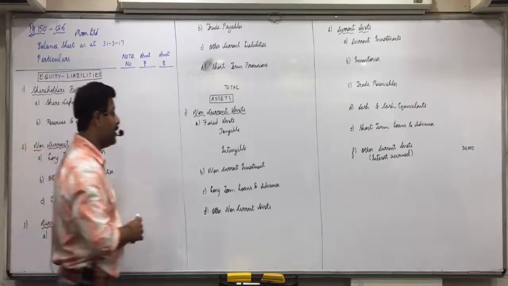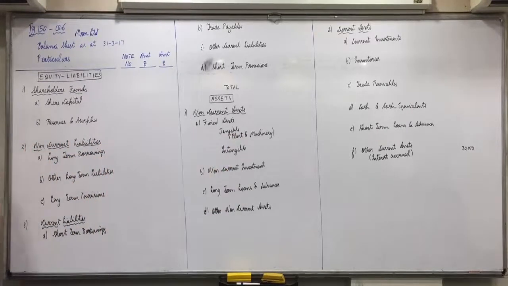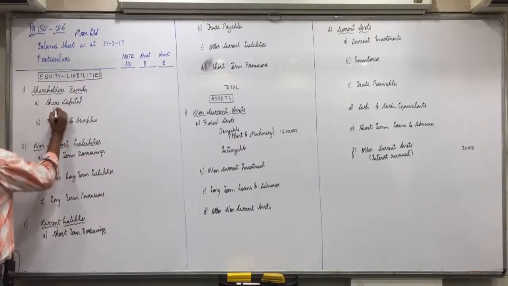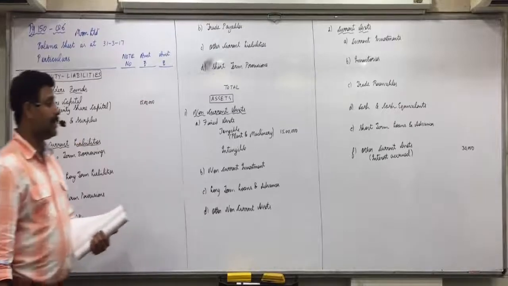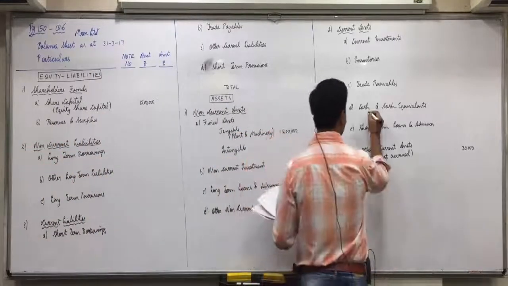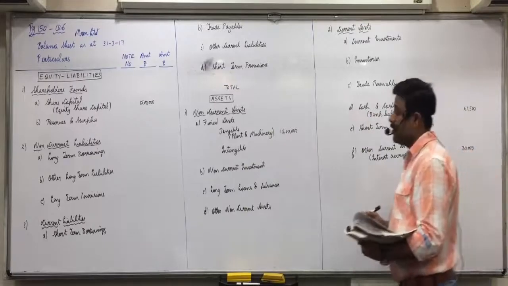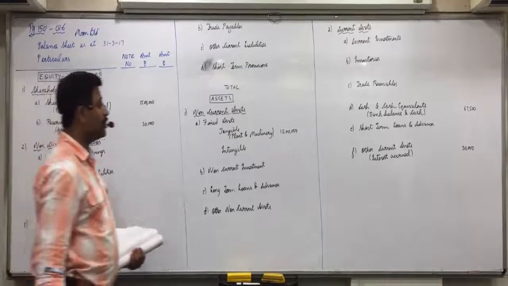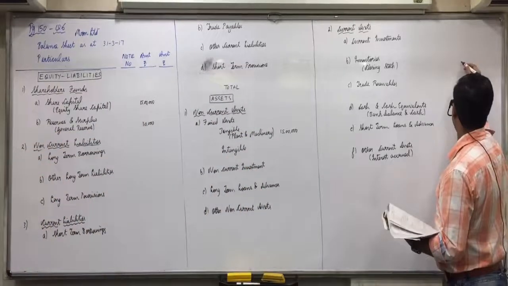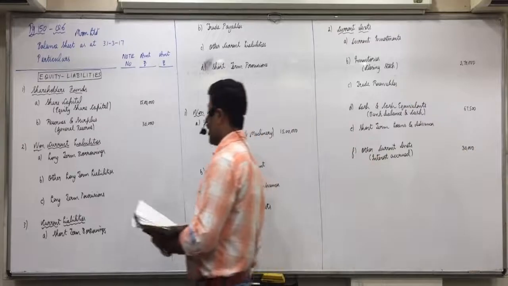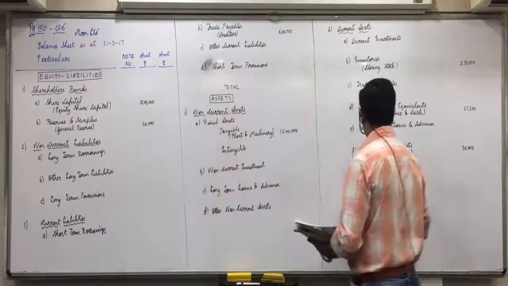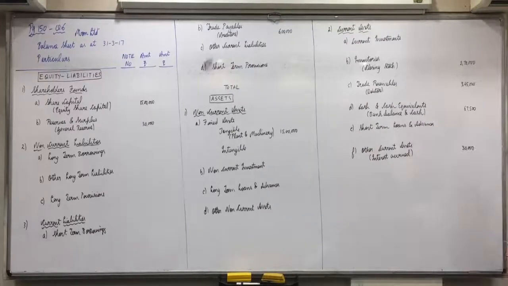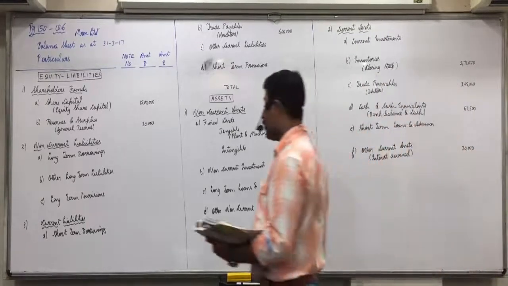Plant and machinery, tangible fixed assets, 15 lakhs. Equity share capital 15 lakhs. Bank balance, cash and cash equivalents 67,500. General reserves and surplus 30,000. Closing stock, inventories 2,70,000. Creditors, trade payables 6 lakhs. Debtors, trade receivables 3,45,000. Provision for tax, short-term provisions.